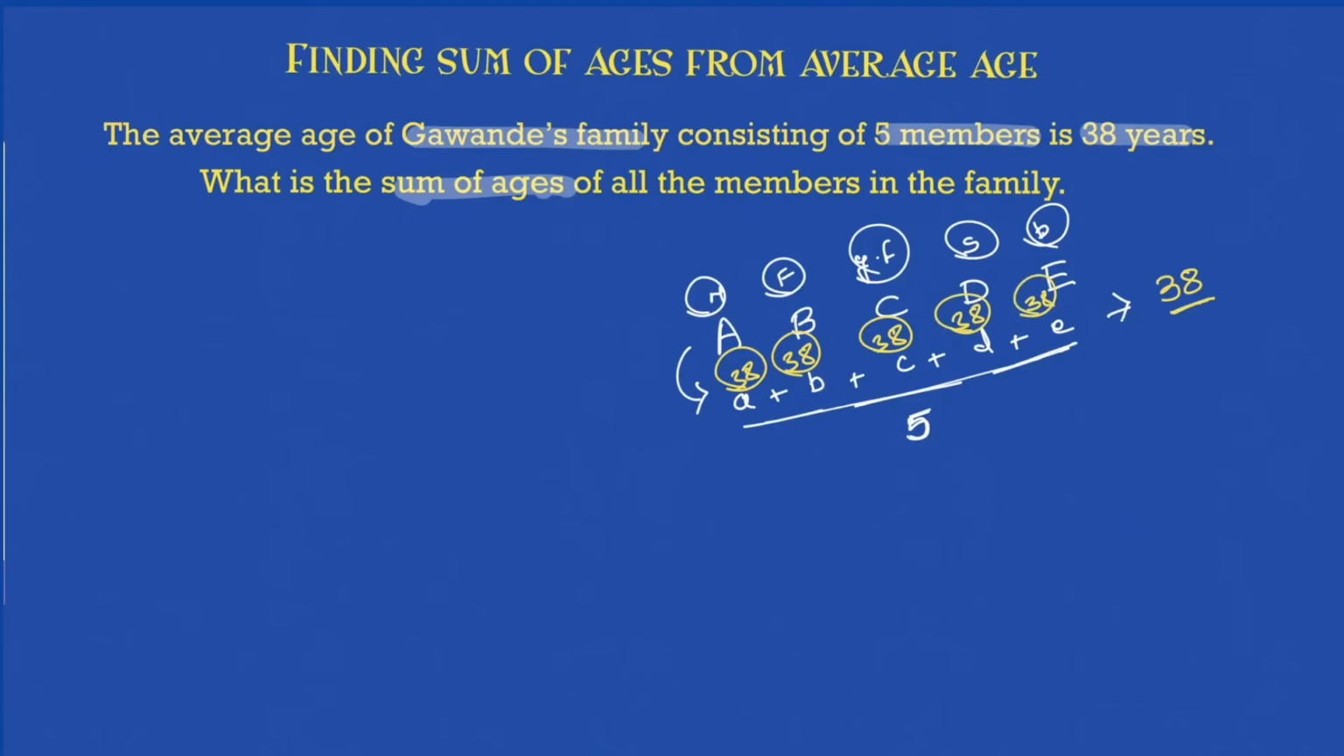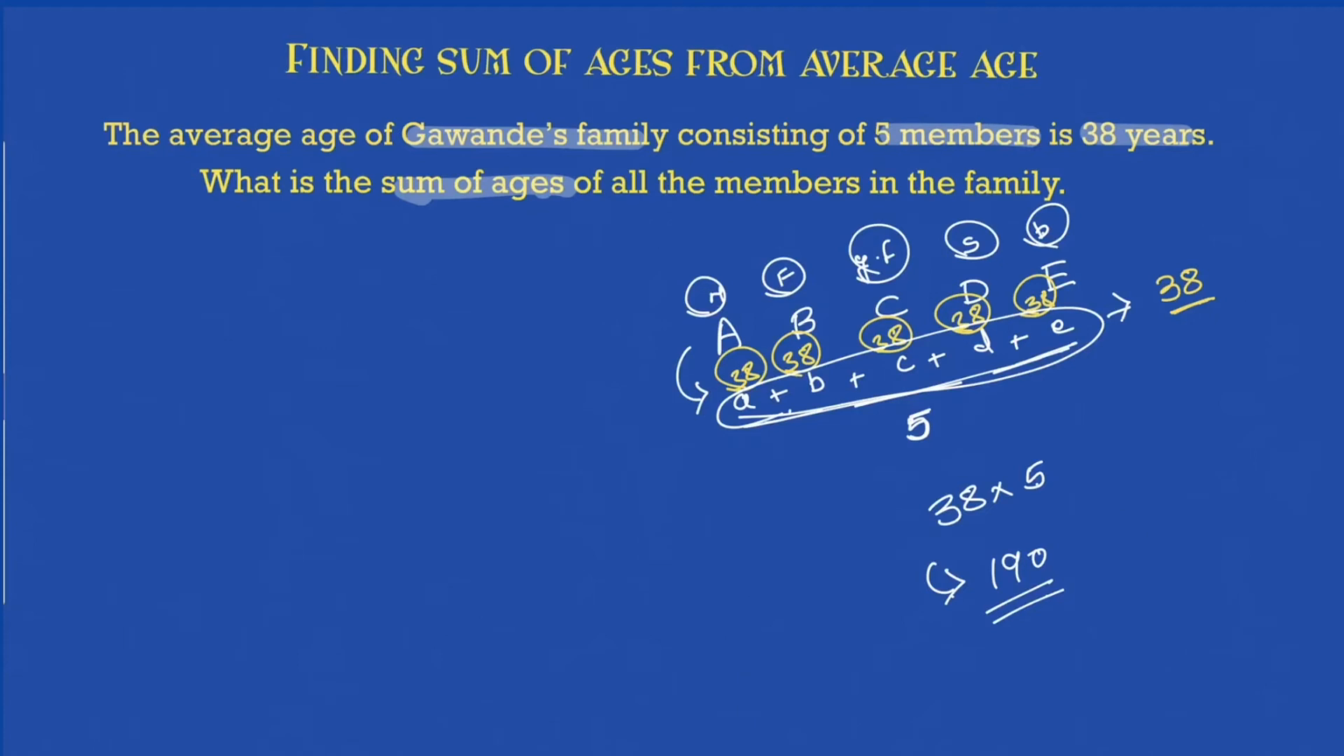What is the sum then? The sum is quite simple. If I have to find A plus B plus C plus D plus E, how will you find this out? 38 into 5. That's how simple it is. So 35 is 150 plus 85 is 190. That's how easy it is to get the answer to this.